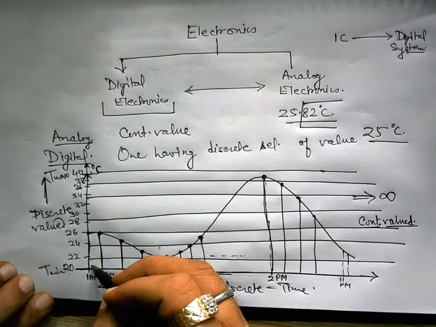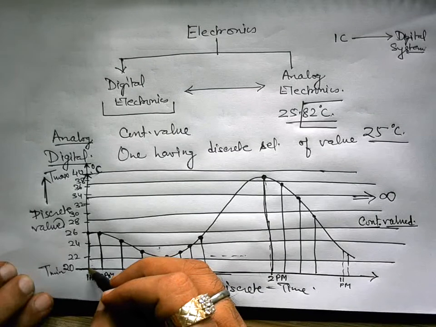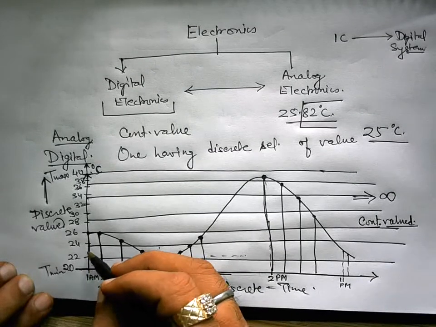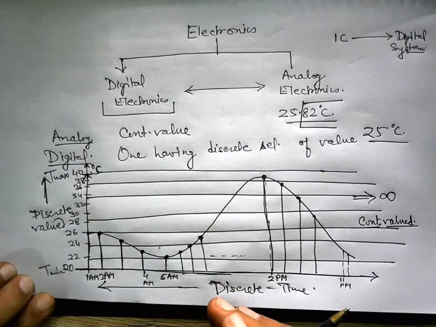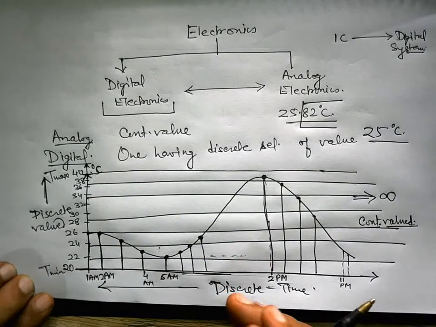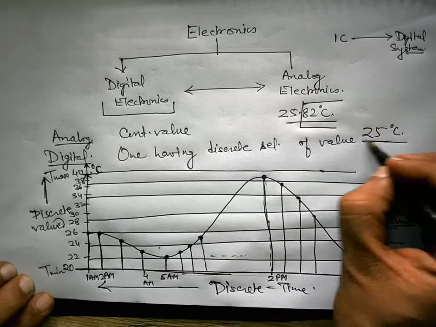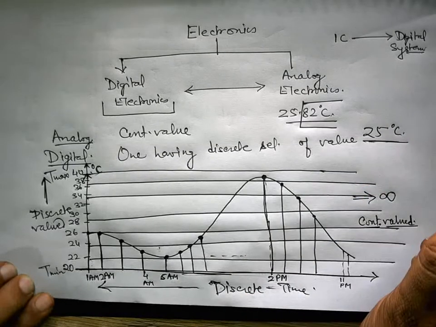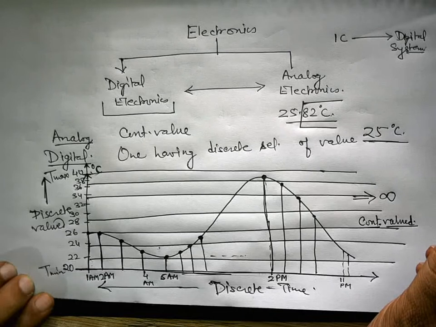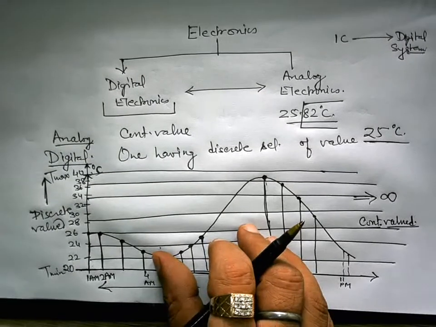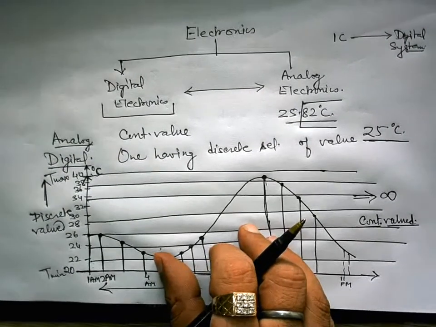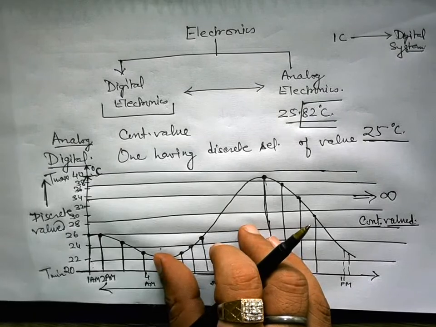And now we have temperature values only 20 degree, 21 degree, 22 degree, 23 degree, 24 degree, 25 degree, 26 degree, and nothing in between those. So making this kind of approximation makes the signal from continuous valued to discrete valued. In true sense, any discrete valued signal comes under the category of digital signal.